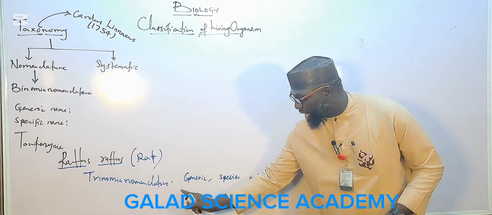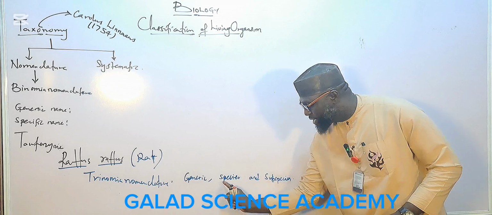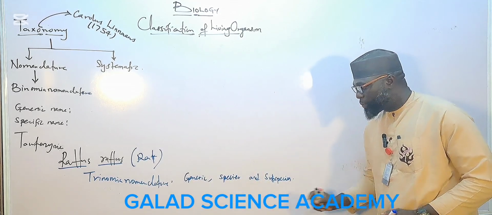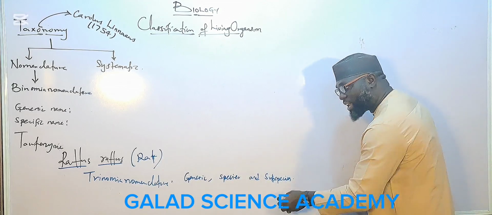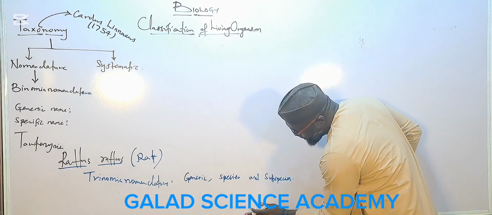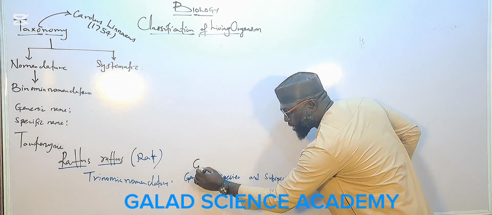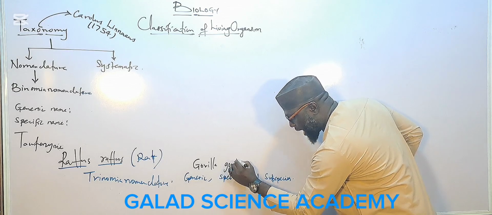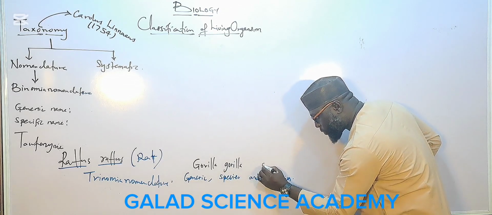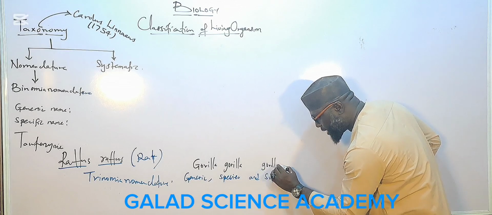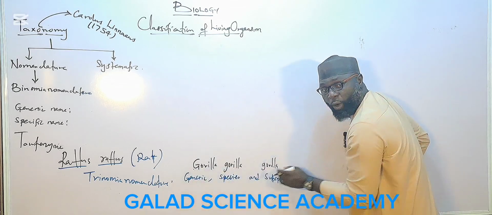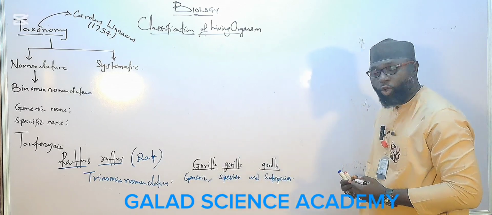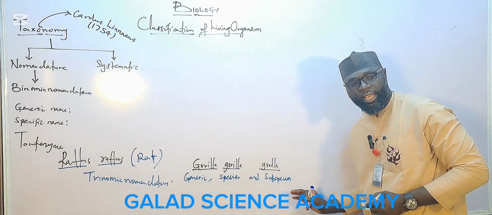So for trinomial nomenclature, you have the generic name, specific name, and sub-specific name, or subspecies name. An example of an animal that has this kind of trinomial nomenclature is the gorilla: Gorilla gorilla gorilla. This is the name for gorilla. Here you underline each one. So gorilla has three words, three names.